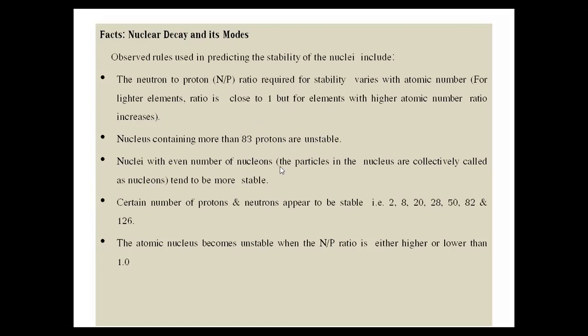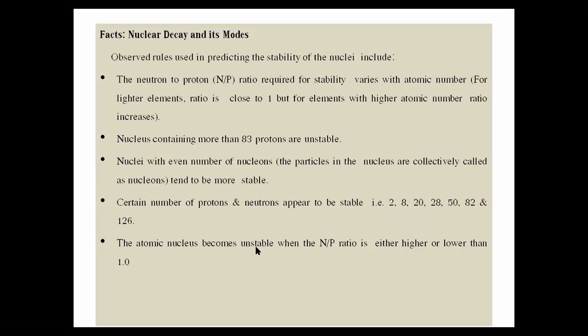The nuclei with an even number of nucleons, that is particles in the nucleus, collectively called nucleons, tend to be more stable. Because nucleons contain protons and neutrons, if their number is even, then they are more stable. But if the number is odd, then they are unstable. Certain numbers of protons and neutrons appear to be stable: 2, 8, 20, 28, 50. These are all even numbers, and they are going to attain stable nuclei.